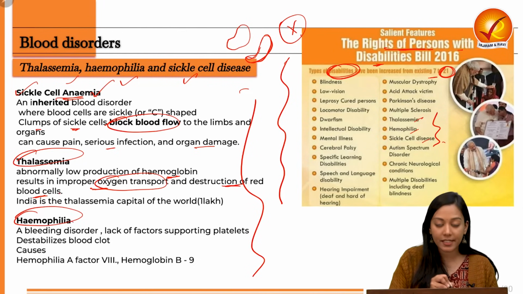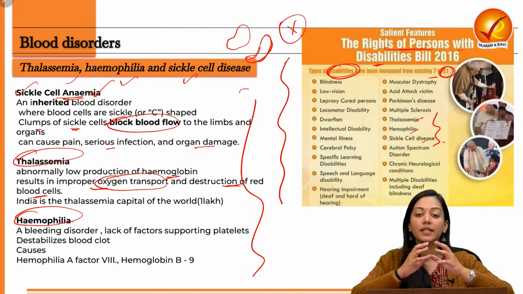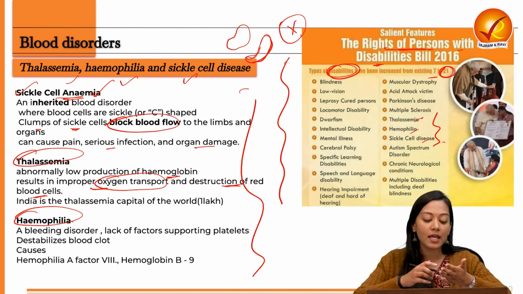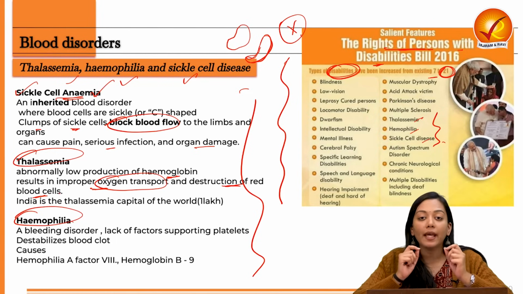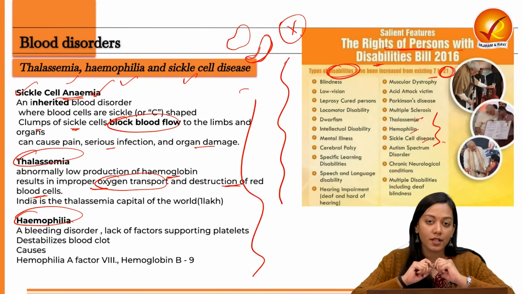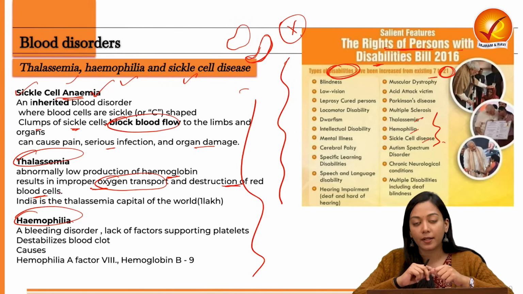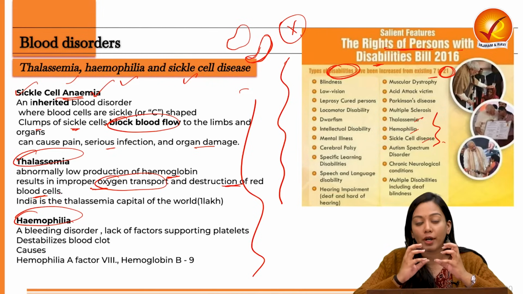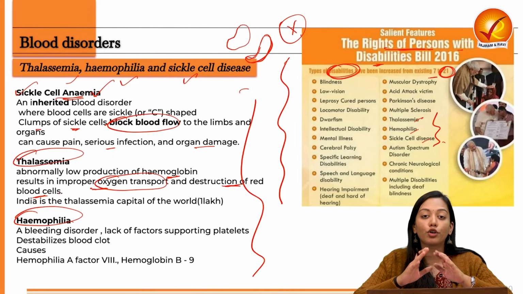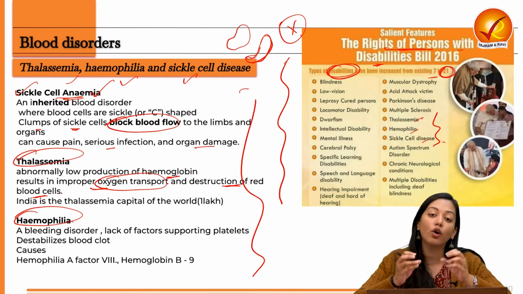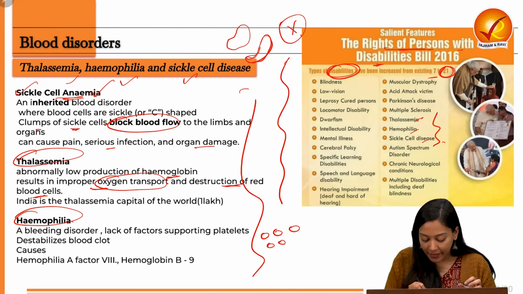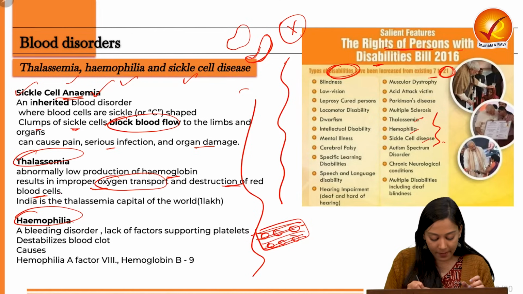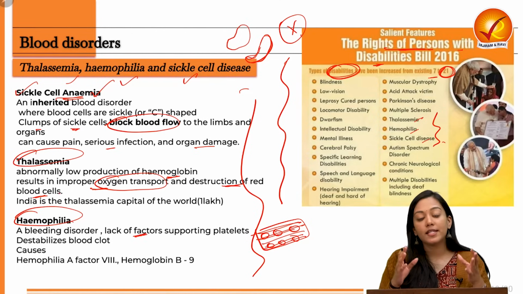And last is the disease of hemophilia. If you break down the word, it stands for blood loving, which means once you have got a cut in your body, the blood doesn't stop, because the blood clotting ability has been hindered due to certain factors. So whenever you get a scratch or a cut, the first body organelle to come and attack at the site in order to cure it, to provide it a natural bandage, are called platelets. The molecules of these platelets are compacted by certain fibrous cells, and these fibrous cells are also known as clotting factors.